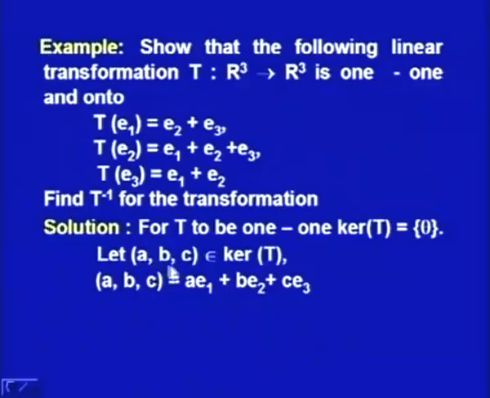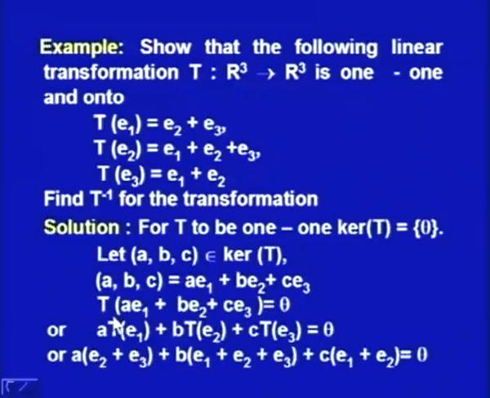So, let us have (a, b, c) belonging to kernel T, and it can be written as a E1 plus b E2 plus c E3, that is any vector in R3 can be represented as a linear combination of the basis vectors E1, E2, E3. Then we apply the linear transformation on this.